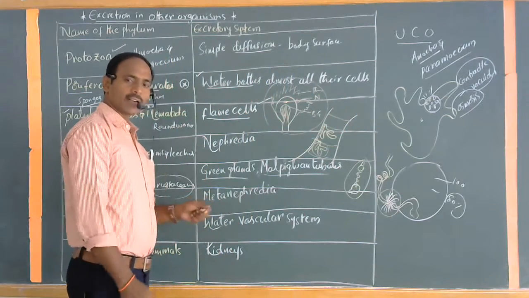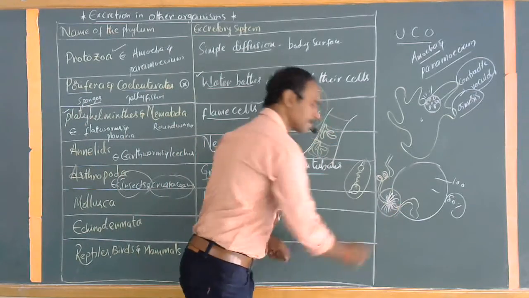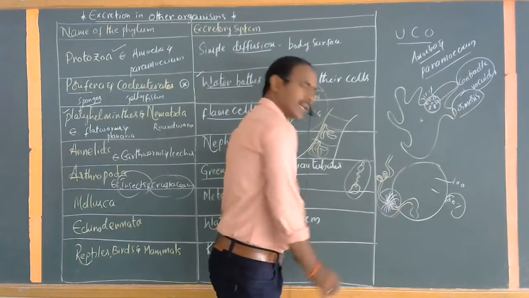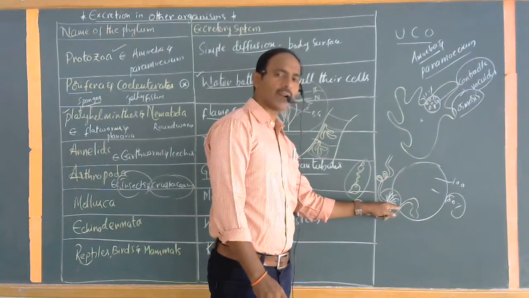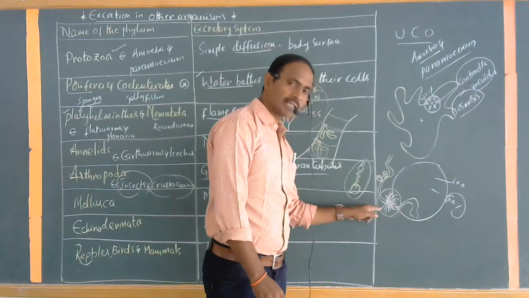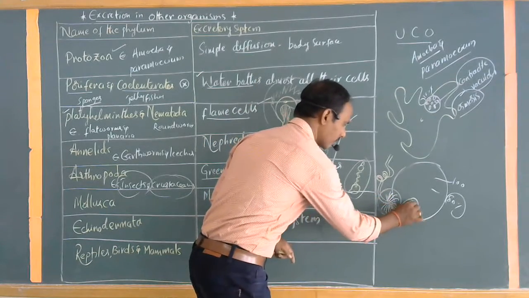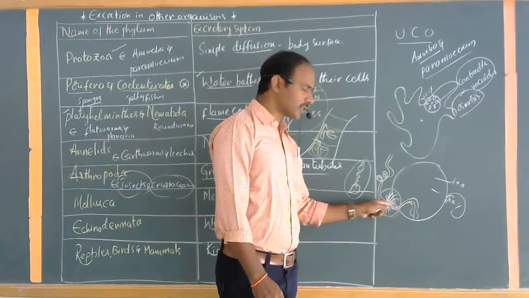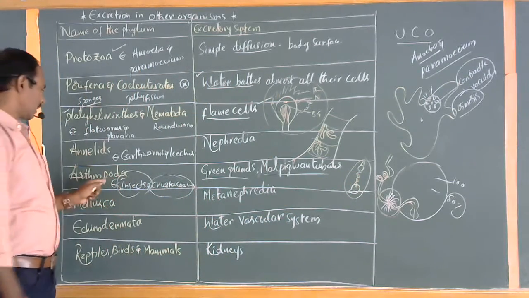All the insects, mostly cockroaches, and all the joint-legged animals have these kinds of structures. These Malpighian tubules collect the waste materials and send them into the digestive system. This is the last part of the small intestine, and the next part is commonly called the large intestine: colon, rectum and anus. These collect the waste and send it out of the body. So the Malpighian tubules and green glands are separate organs useful in excretion in Arthropoda.